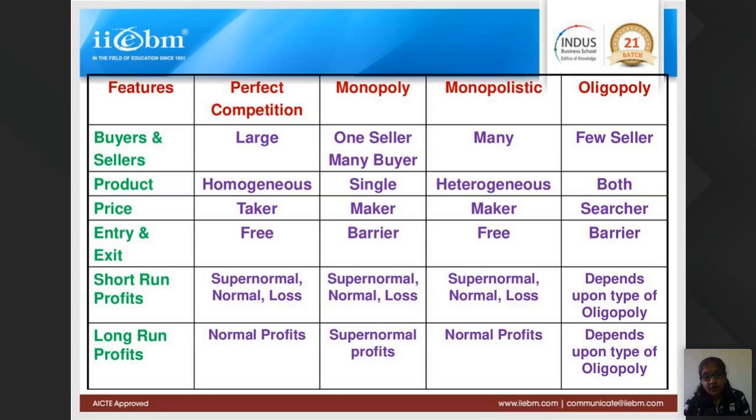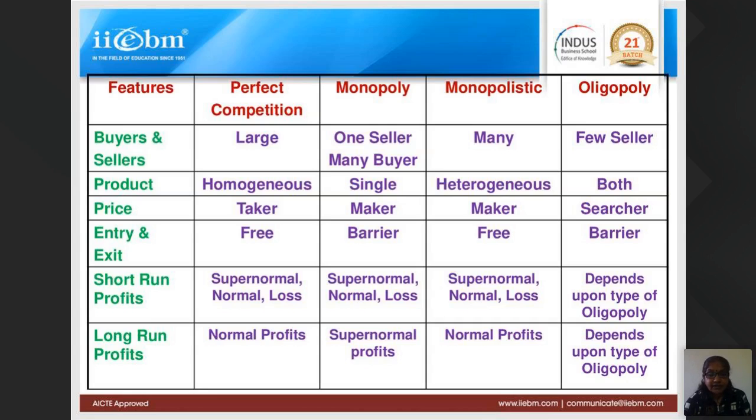Price in case of perfect competition: the firm is a price taker, they take the price from the industry. For a monopoly firm, they are price makers. Why? Because there is only one firm in the whole industry, so there is no option. The firm has to set its own price. Monopolistic firms say our product is different from the competitors' product, so we will set our own price. So they are price makers. Oligopoly competitors normally first search for the price of the product of other sellers, and then they set their own price. So first they are price searchers and then price makers.